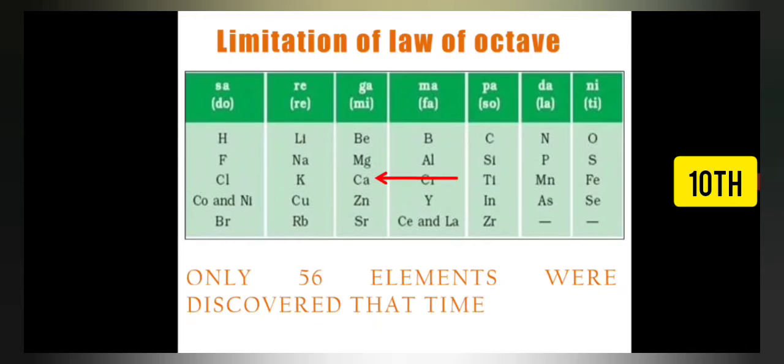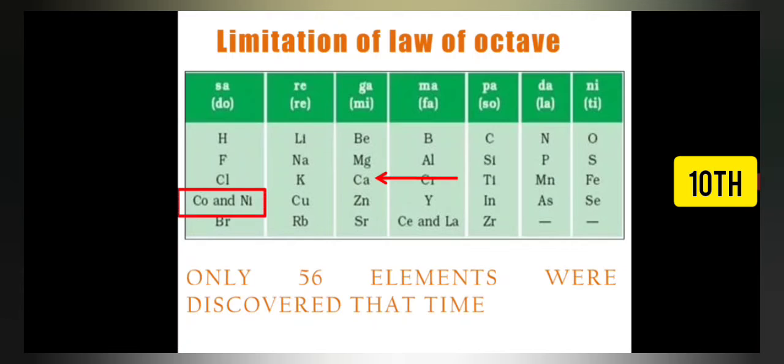And yes, the main thing about Newland was he only assumed 56 elements under consideration. But what about the elements which are going to be discovered later on? Because he has not given any space for this. According to him, up to 56 elements will be discovered, and there will be no chance. He has not given any chance that new elements could be discovered later on. So he has not given any kind of space or facility so that new elements can be placed or accommodated in this law. Okay, so this was his second limitation.